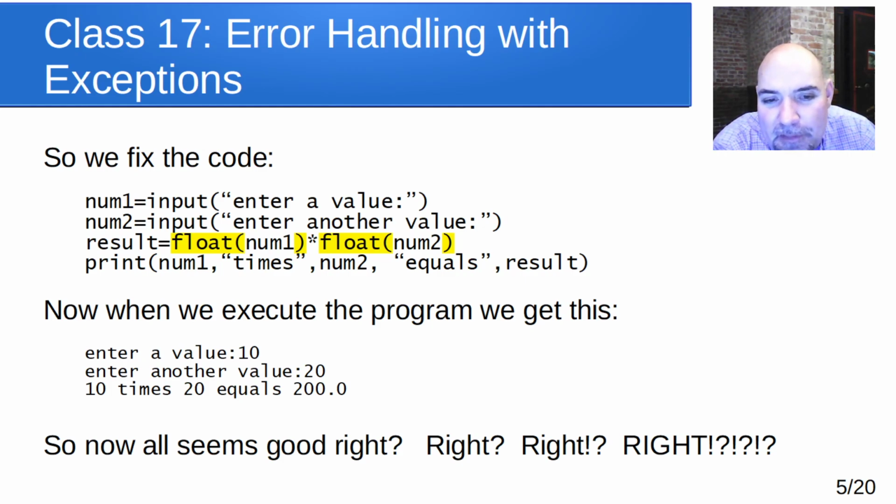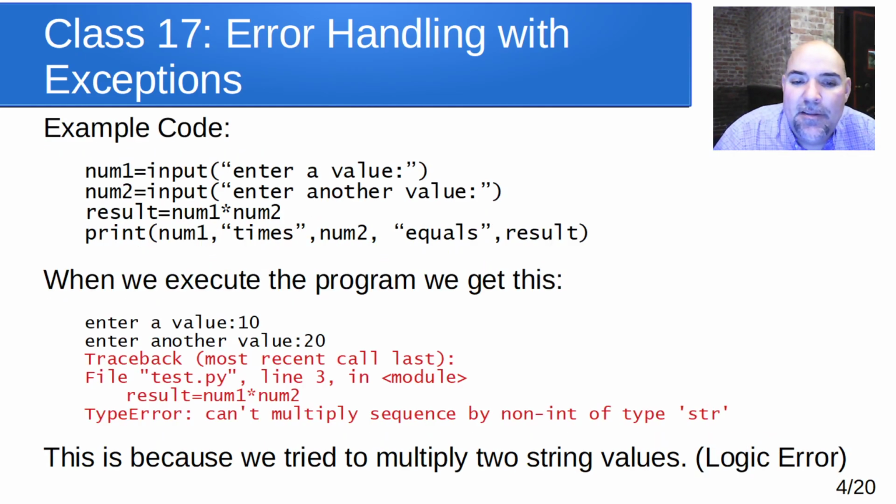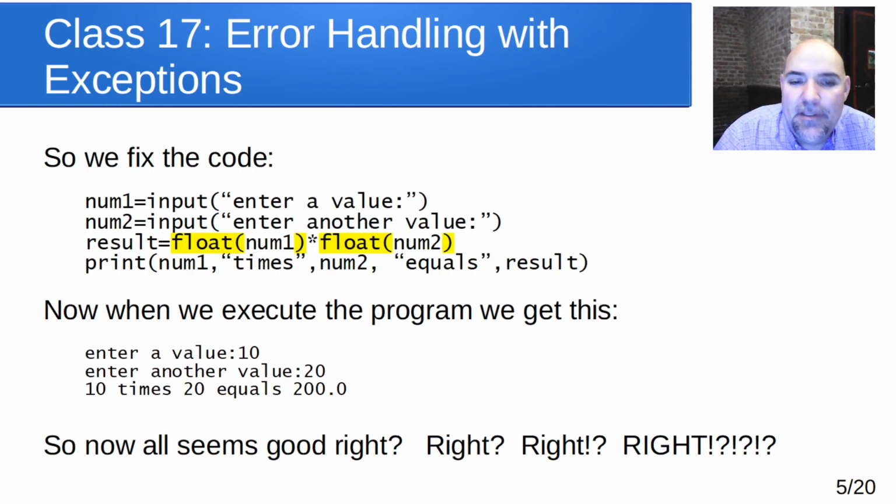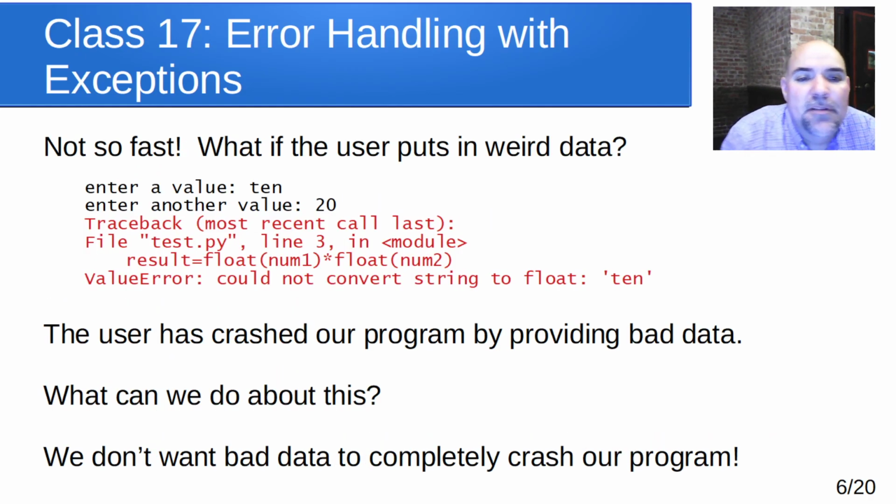So even though this seems good and it passed the test that this one before failed, there's still a problem that we're expecting the user to type something in. So in this case, it says enter a value, and they decide to type out 10, T-E-N, and then another value, 20. And now we get an error on the line where it's trying to convert that to a float. It's saying could not convert string to float. And then it tells us what that string is, ten. So the user has crashed the program by providing bad data.